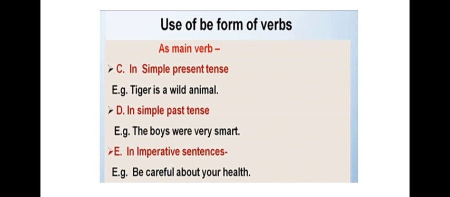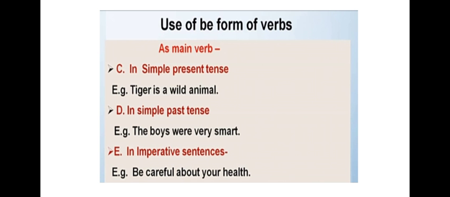Again, we'll see more of the form of be as main verbs in simple present tense. So here, when we are talking about things in the present time, then we can also use the form of be as a main verb. For example, tiger is a wild animal. Now here, at the present moment, I'm talking about a tiger.